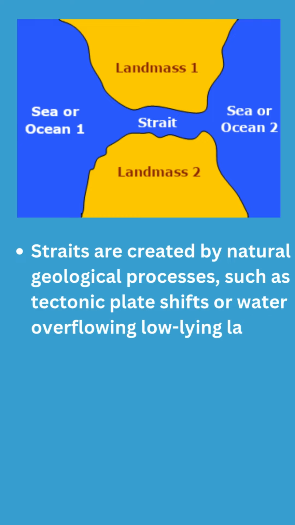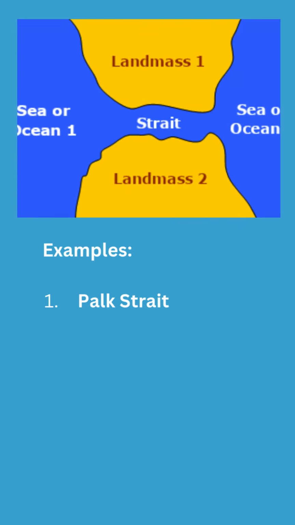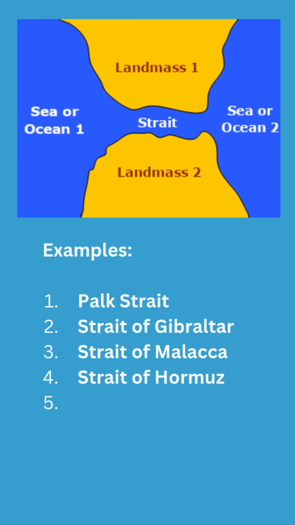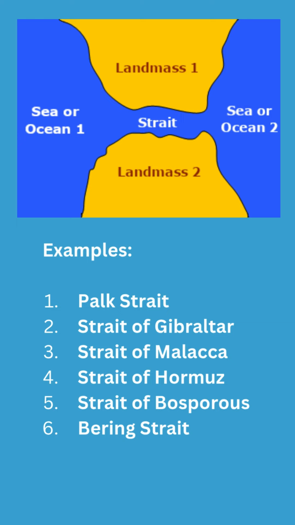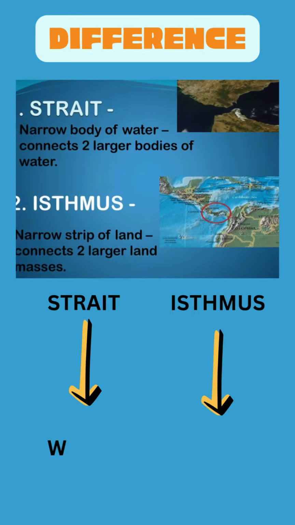There is another important point we have to remember, that is, man-made waterways that connect bodies of water are called canals, not straits. Few examples of straits are Palk Strait, Strait of Gibraltar, Strait of Malacca, Strait of Hormuz, Strait of Bosporus, and Bering Strait. Let's have a quick glance at isthmus and strait.